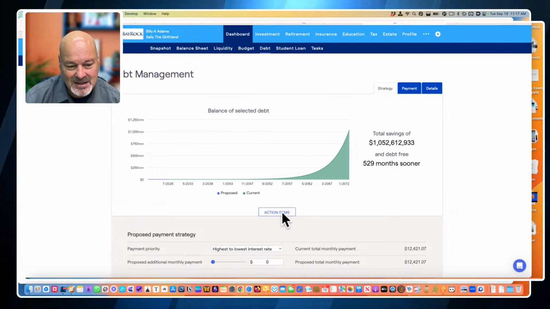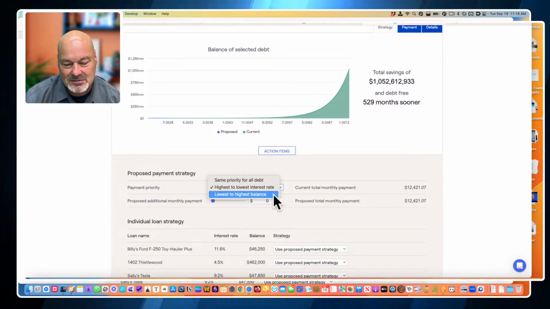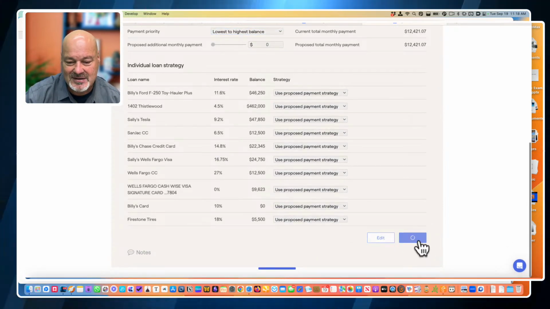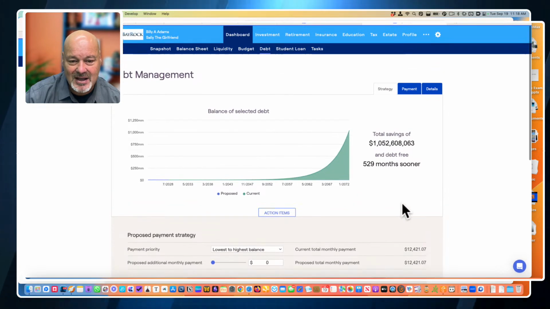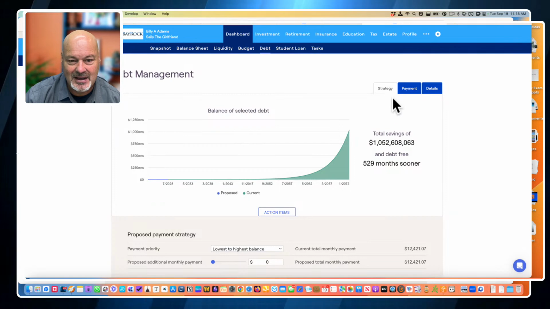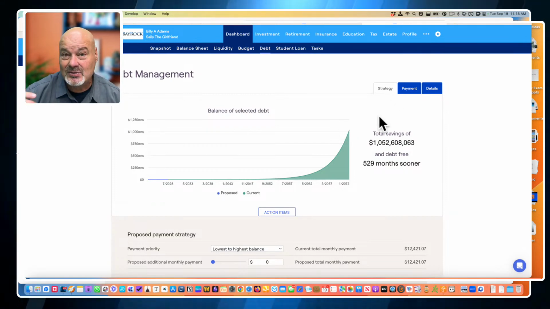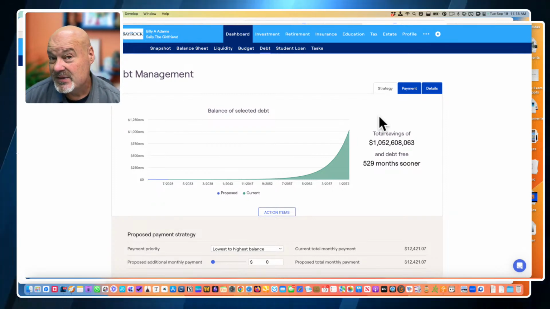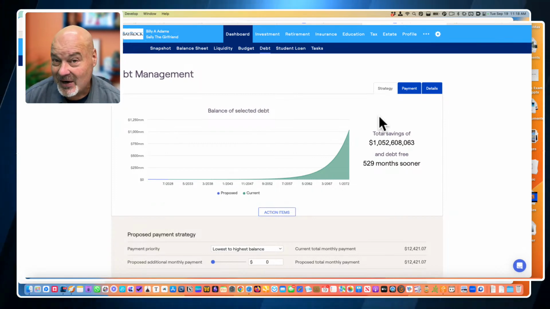But the main thing is right here, you're going to play with your debt strategies and you're going to be able to test your plan to see what makes the biggest difference. Your plan's not going to have the same ridiculous amounts as Billy's. So just pay attention, do what's in the instructions, set up your mortgage, set up your credit card of over $10,000, and go out and shop for your dream car.